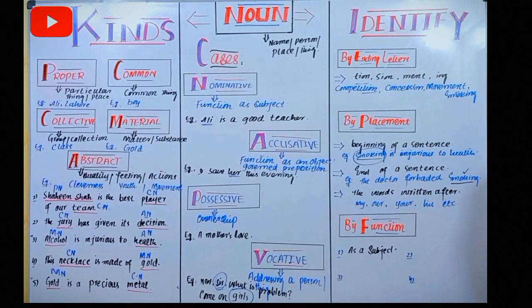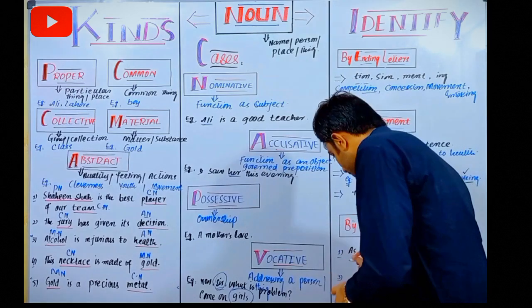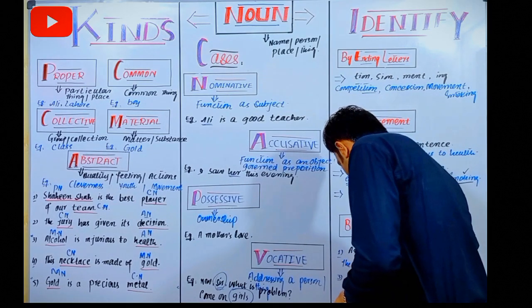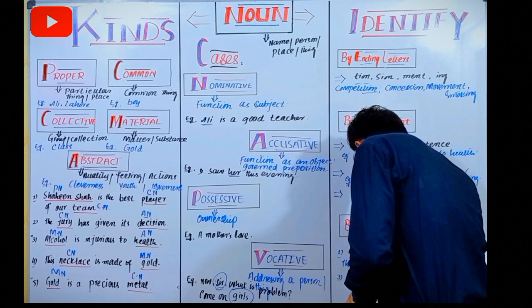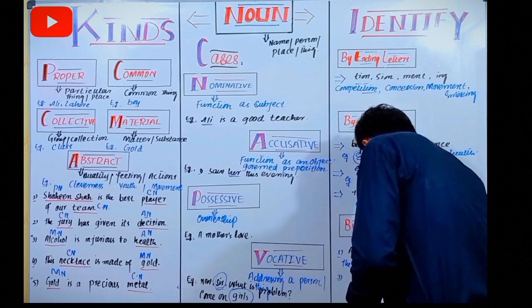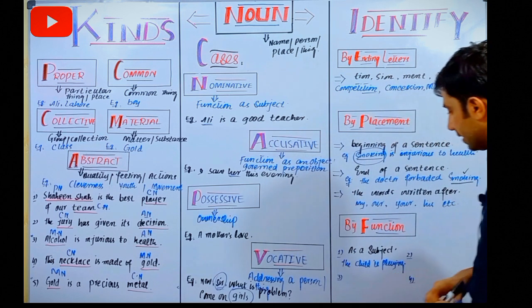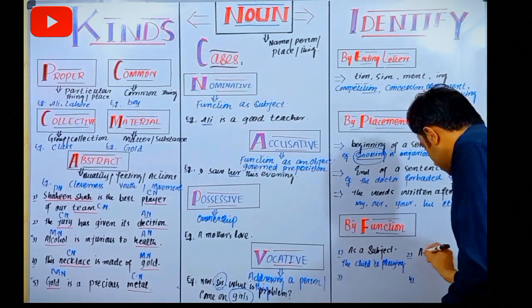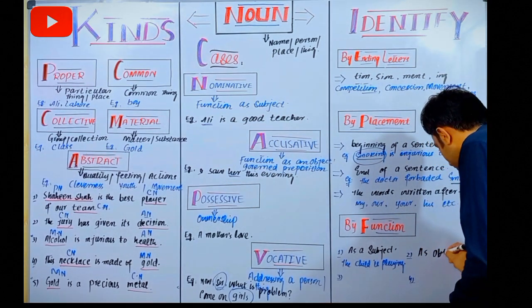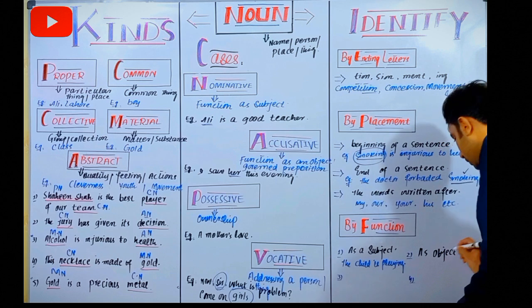So we can say here, the children are playing. The child is playing. And next is as an object. Object की तरह भी काम करता है ये noun.